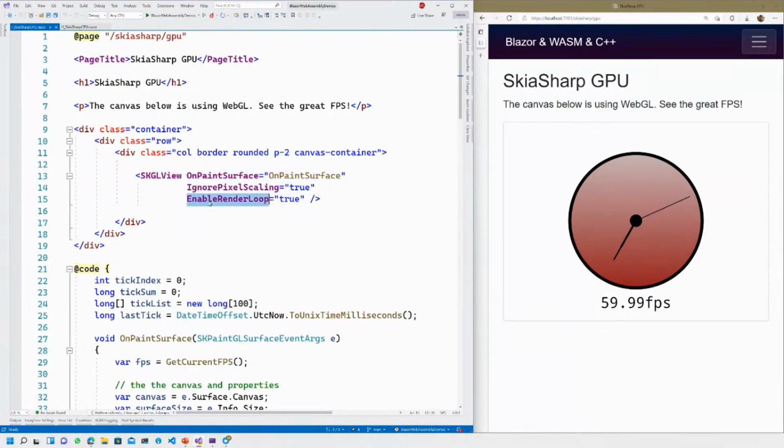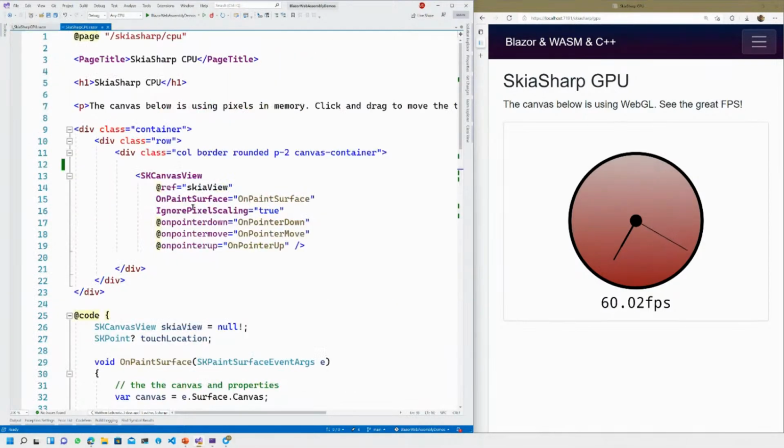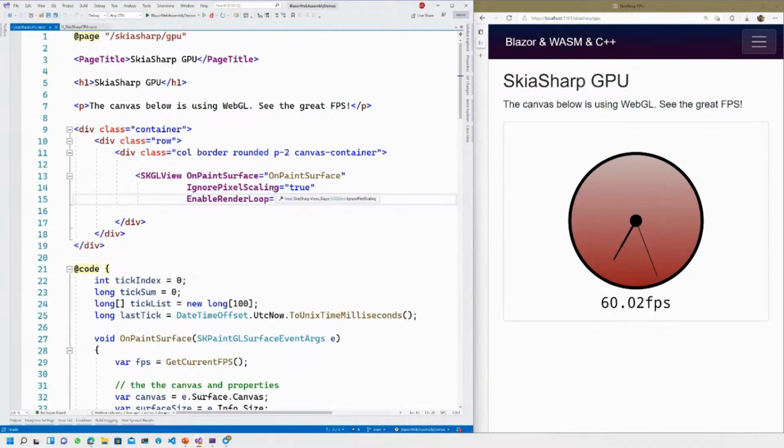Also enabled a render loop, right? That's why this thing's ticking over at high speed without having to click on it. So pretty much the same. In this case, I was having events, so when you touch stuff with a cursor, it would refresh. In this case, I decided, no, scrap that. We're going full-time refresh. So we're refreshing.